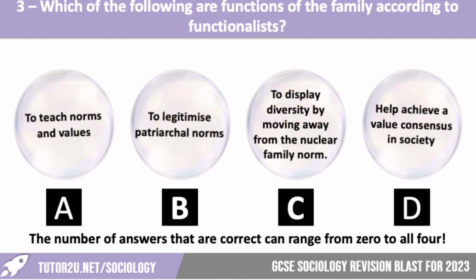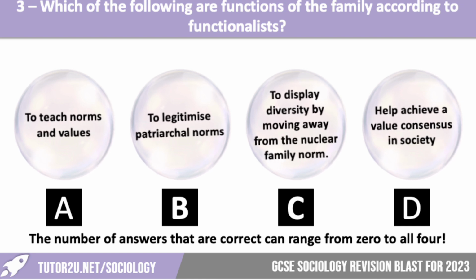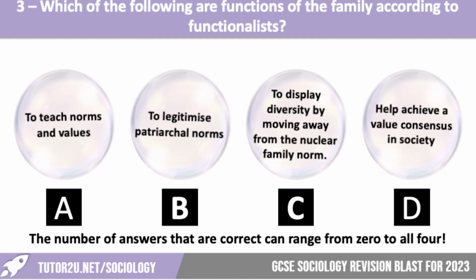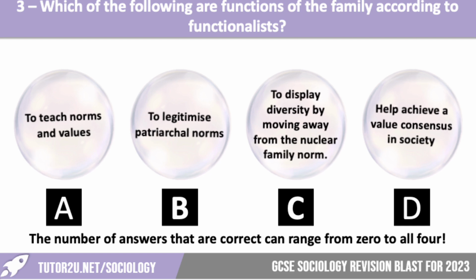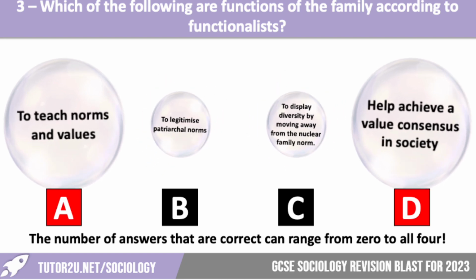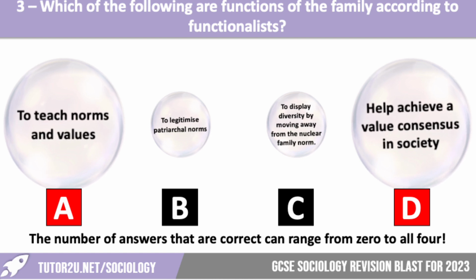To teach norms and values, to legitimise patriarchal norms, to display diversity by moving away from the nuclear family form, and to help achieve a value consensus in society. What do we think? So again, we'll leave this one up for a few moments. Let's reveal the answer. It is to teach norms and values and to help achieve a value consensus in society, which you do through teaching the norms and values. To legitimise patriarchal norms would be an argument about the family, according to feminists.